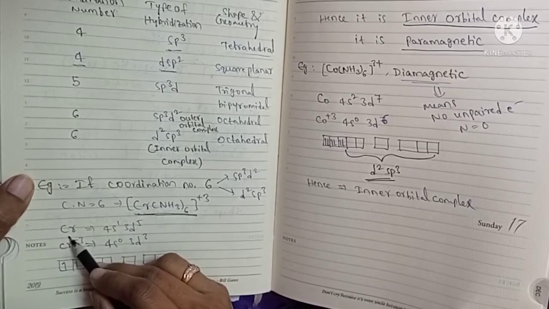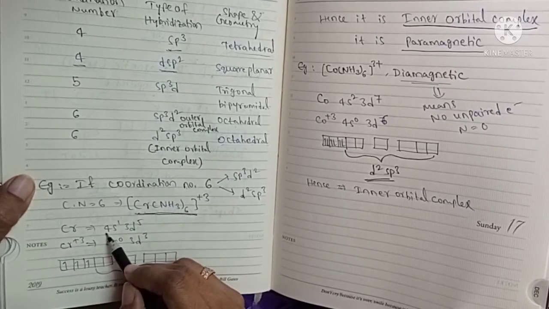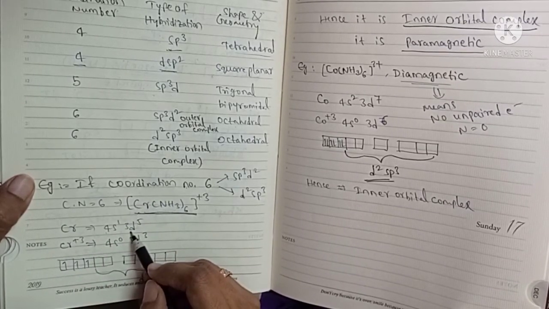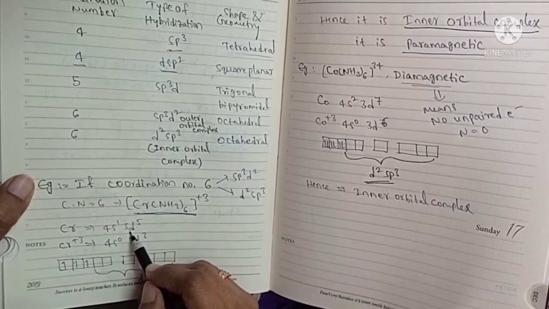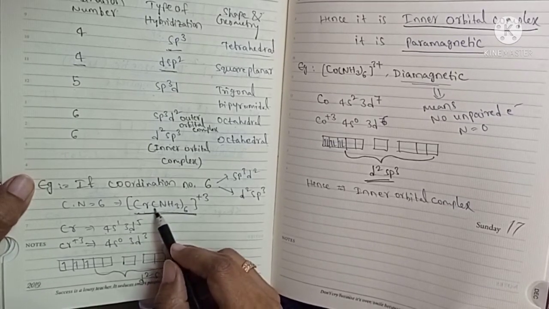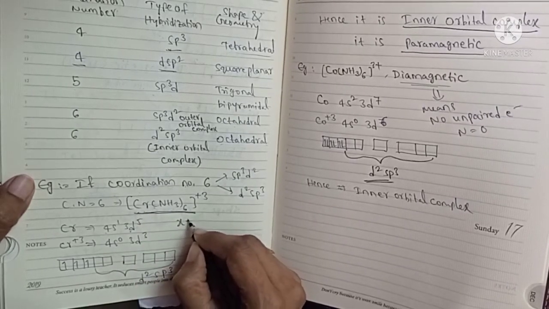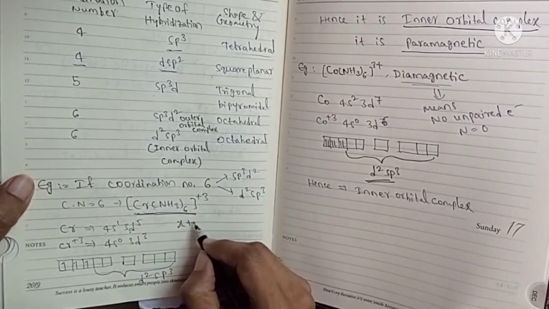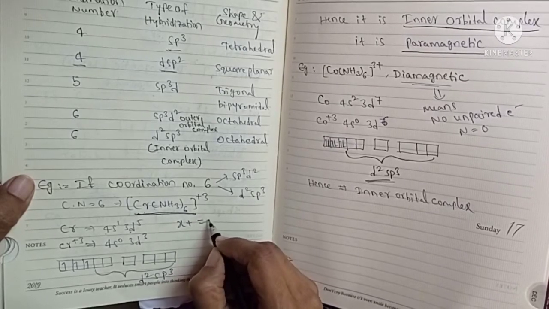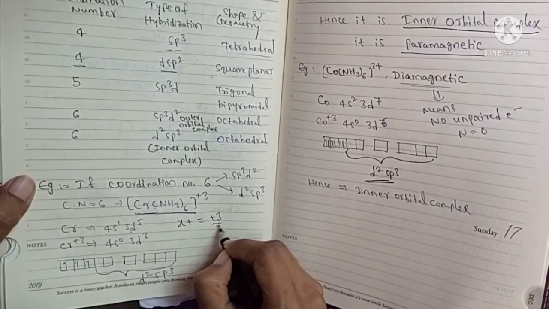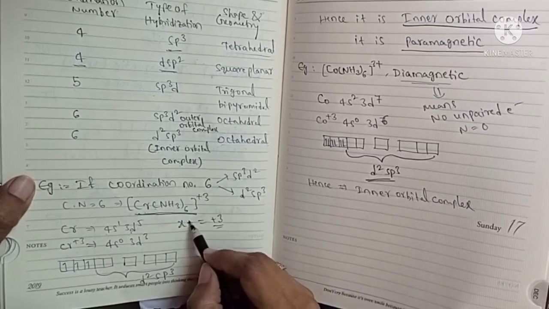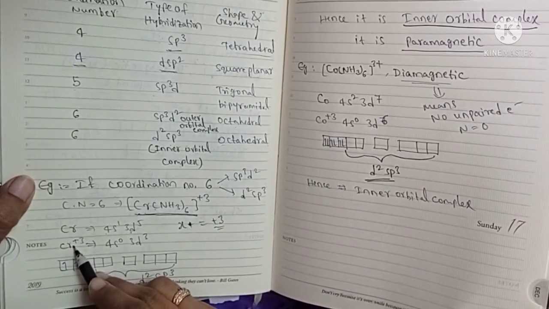The metal is chromium and the electronic configuration is 4s1 3d5. This you know. After losing electrons, the oxidation number will be calculated. If the chromium oxidation number is X, and ammonia is 0, so no need to write, then X equals plus 3. So the oxidation number of this chromium is plus 3.